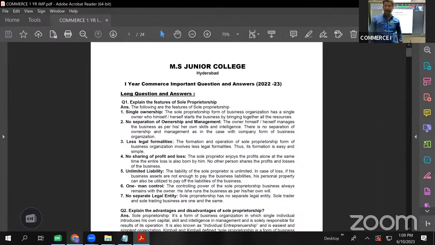Since the last 2-3 days, we are learning the theory part of Commerce paper 1. We did a few LAQs which were expected in the exam. Yesterday we did a few SAQs. So we'll move forward and see if we have any SAQs left. We'll continue with those, or else we'll take up VSAQs. Right?